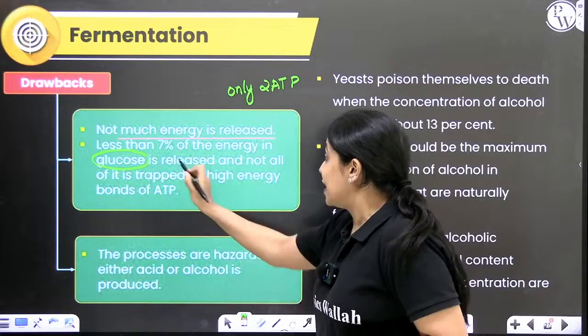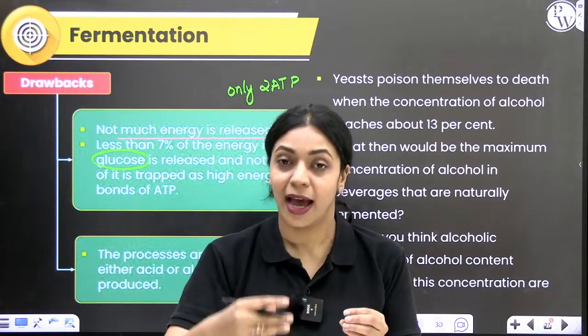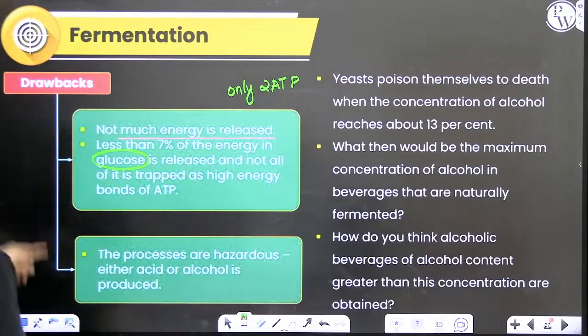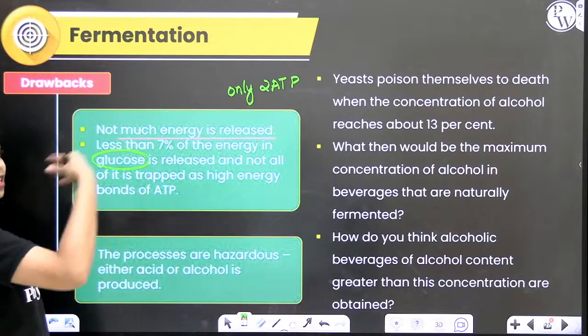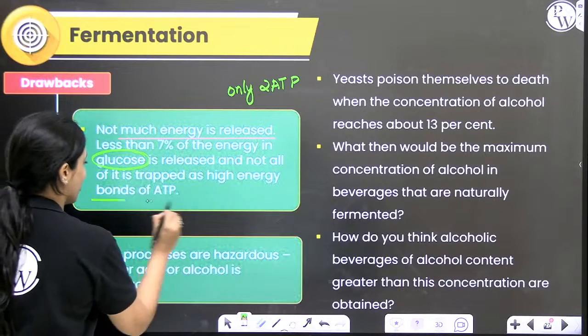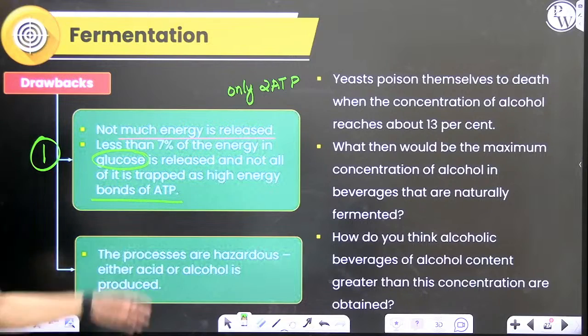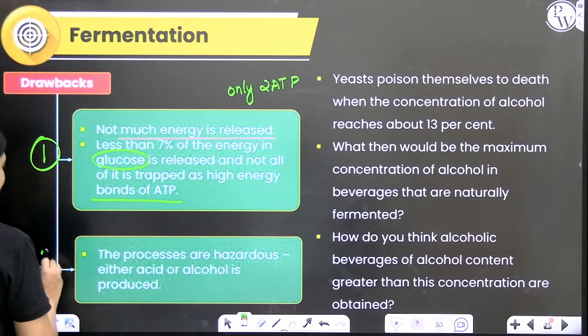Less than 7% of energy in glucose is released, and of that even less is trapped in the form of ATP. Less than 7% of energy is released, and even in that a very small amount is trapped in the bonds of ATP. The first most important point is we do not get much energy by performing anaerobic respiration. That is why. What is the second reason?